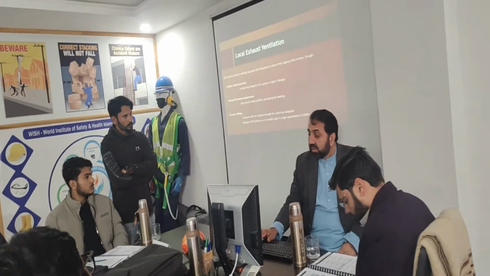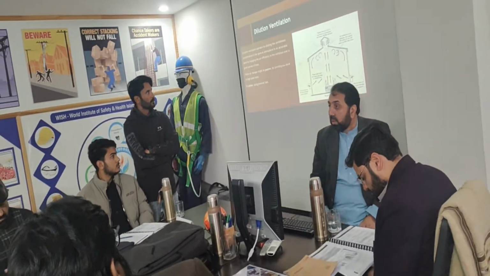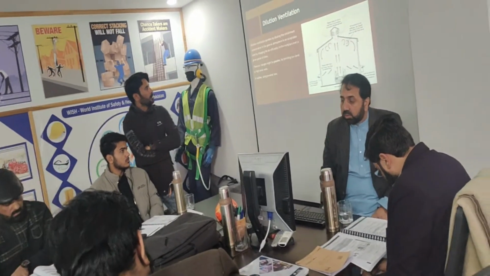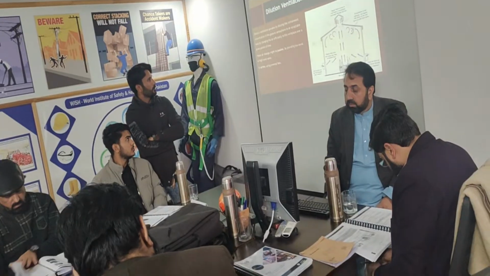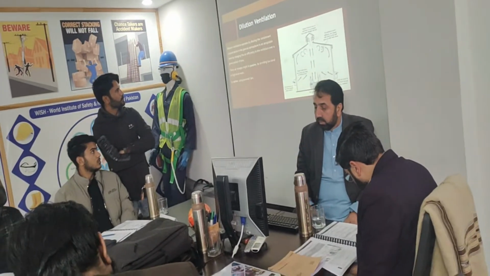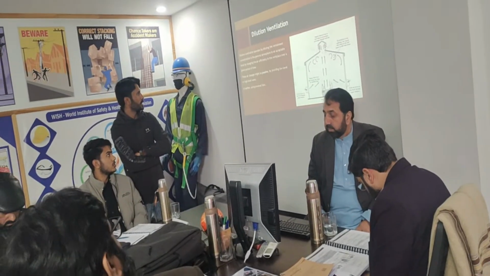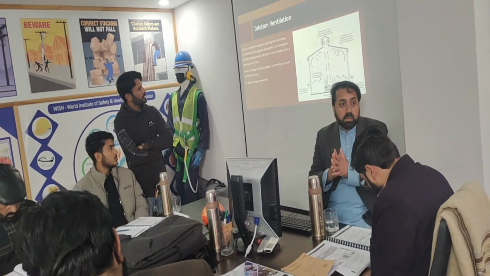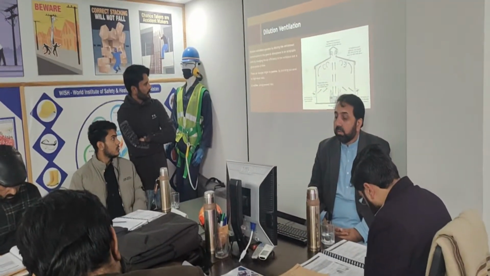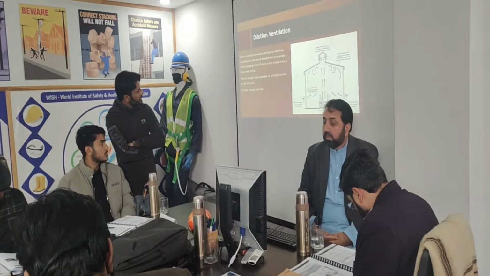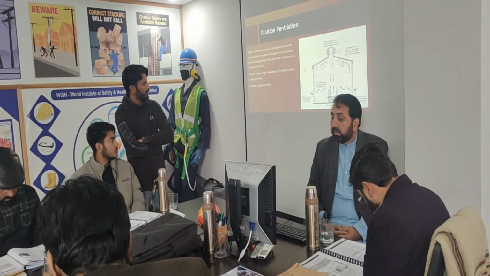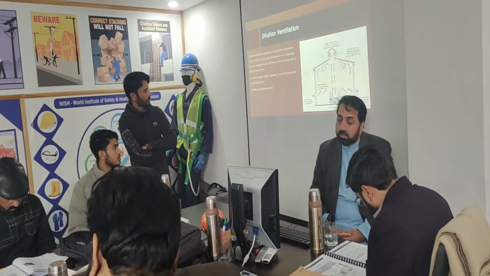Now, if LEV is not possible, what can you do? Dilution ventilation. Dilution ventilation operates by diluting the contaminant concentration in the general atmosphere to an acceptable level by changing the air efficiently in the workplace over a given period of time. The air changes might be passive, by providing low-level or high-level vents, or active, using powered fans.